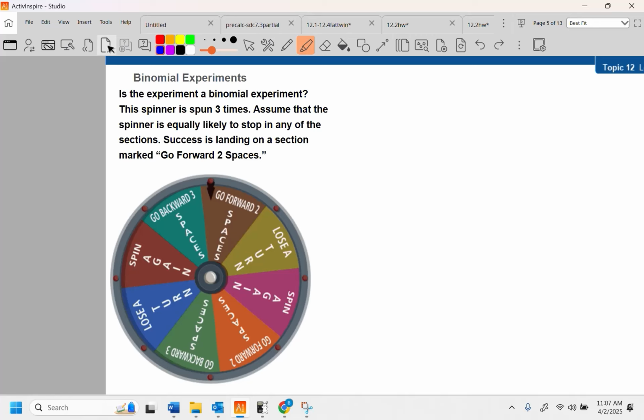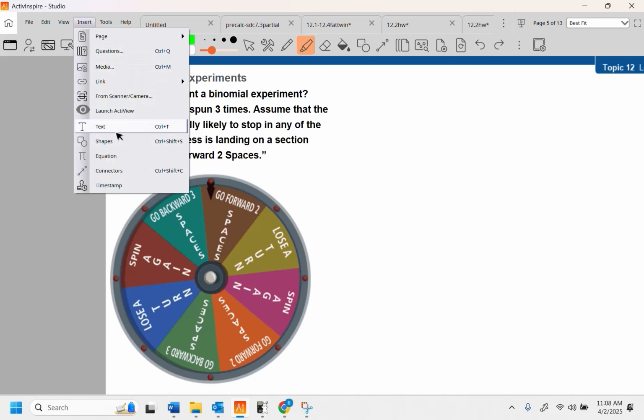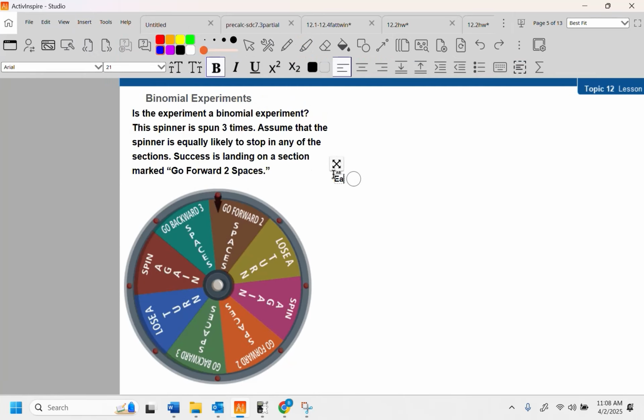All right, so is this experiment a binomial experiment? The spinner has spun 3 times. Assume the spinner is equally likely to stop in any of the sections. Success is landing on a section marked go forward 2 spaces. Yes, this is a binomial, all right? Each trial is independent of each other.